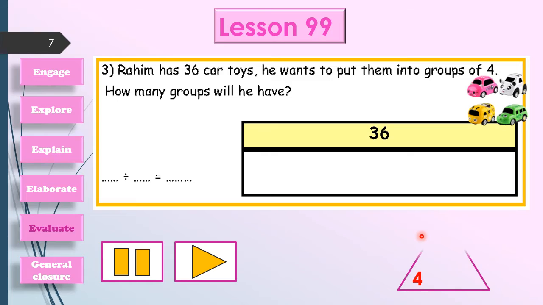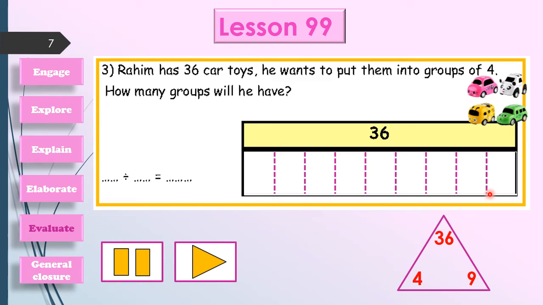Let's draw our magic triangle and write 36 up here and 4 down here, and ask yourself, 4 times what equals 36? It will be 9, yes, 9 groups. Let's draw 9 groups like this. And each group has, yes, 4 cars.